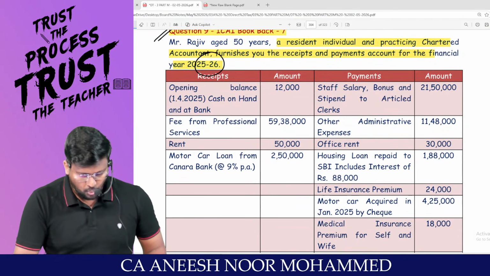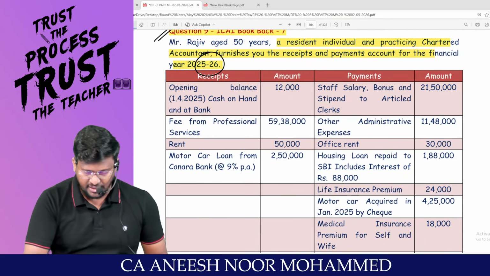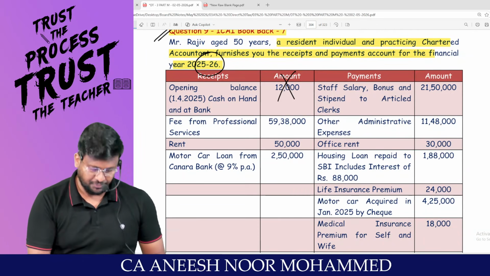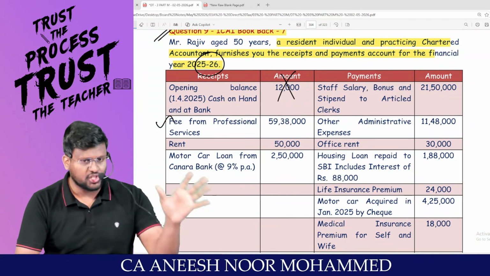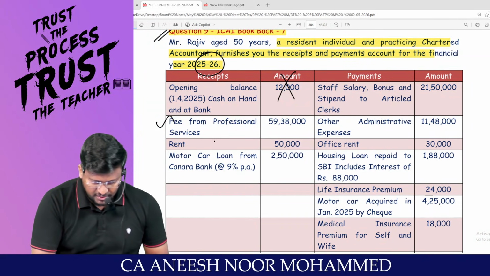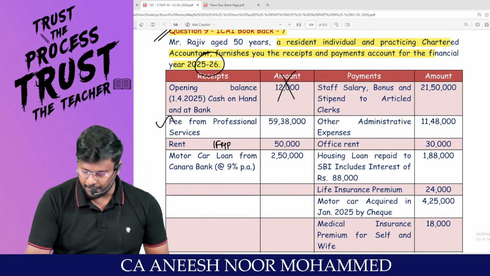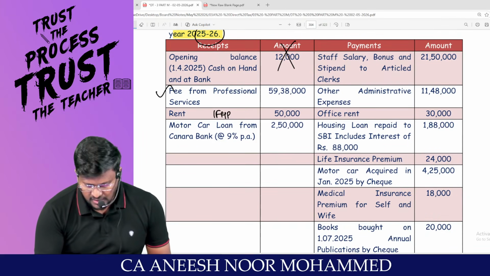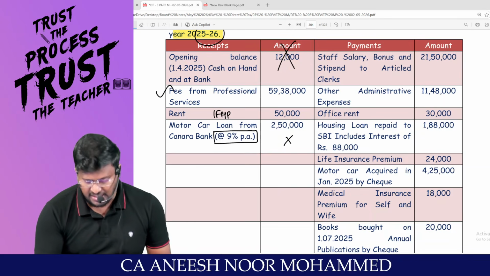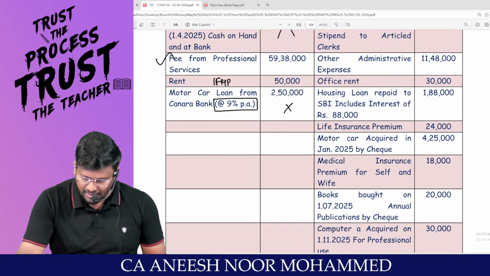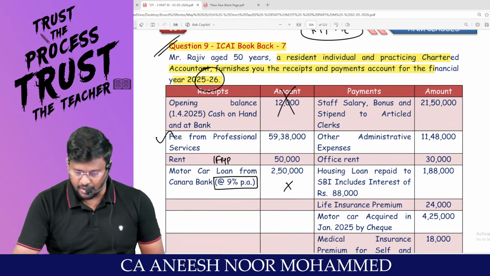Opening balance on 1/4/2025, cash in hand. Is this income? No, this is an asset. Fees from professional service will be taken in the PGBP. Rent will be taken in IFHP. Motor car loan: a loan is a capital receipt, but for that loan there is interest at the rate of 9%. If you paid interest now, you can claim it as a deduction.